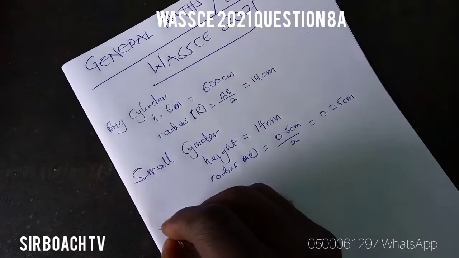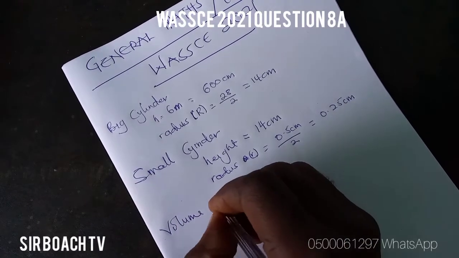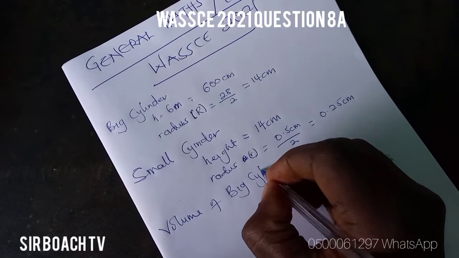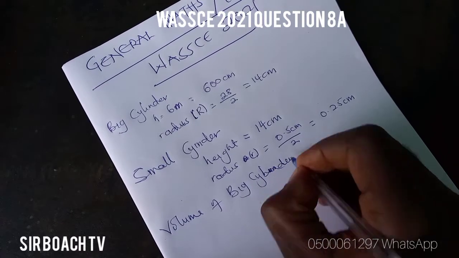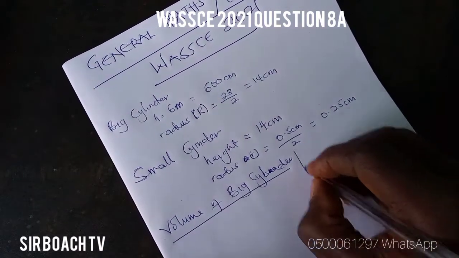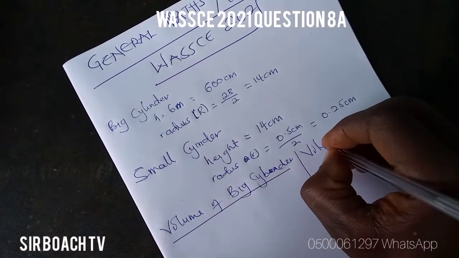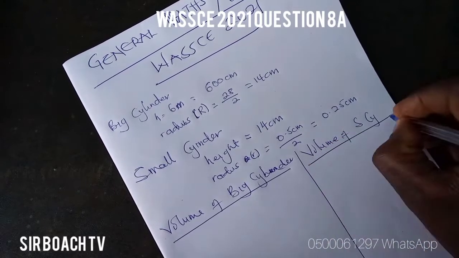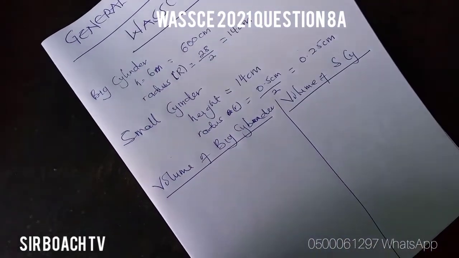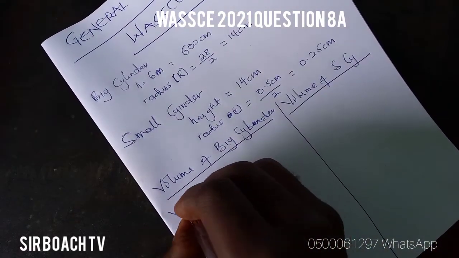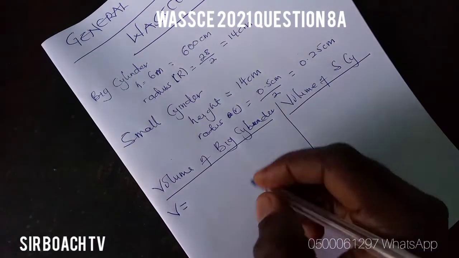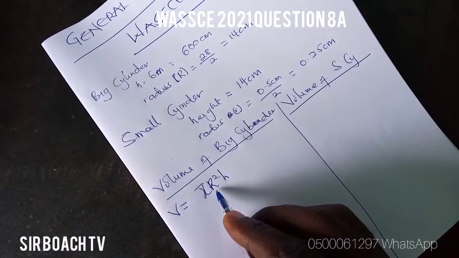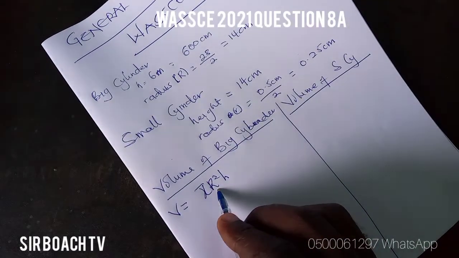So let's find the volume of the big cylinder. Then here too I'll find the volume of the smaller cylinder. Okay, so for the big cylinder, we know the formula to find the volume of a cylinder is pi r square h. Why I'm using the big R is because this is the big cylinder.